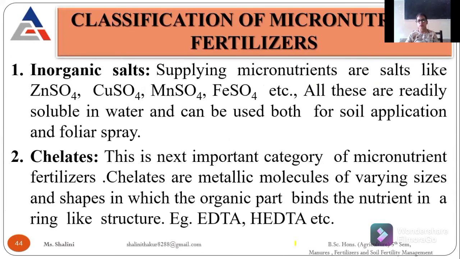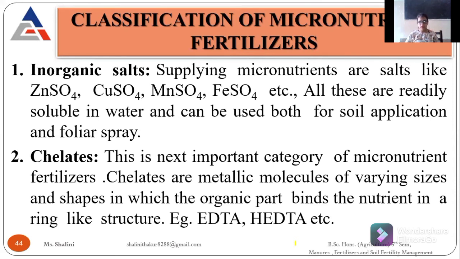Then comes the classification. Based on the classification, we divide our micronutrient fertilizers into two: one is inorganic salts and the second is chelates. Inorganic salts are a kind of salts like zinc sulfate, copper sulfate, manganese sulfate, iron sulfate. These are easily soluble in water, and we use them for both soil application and foliar application.